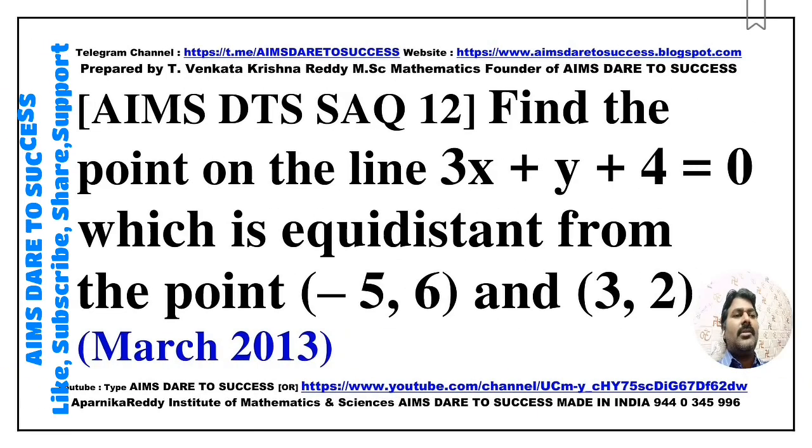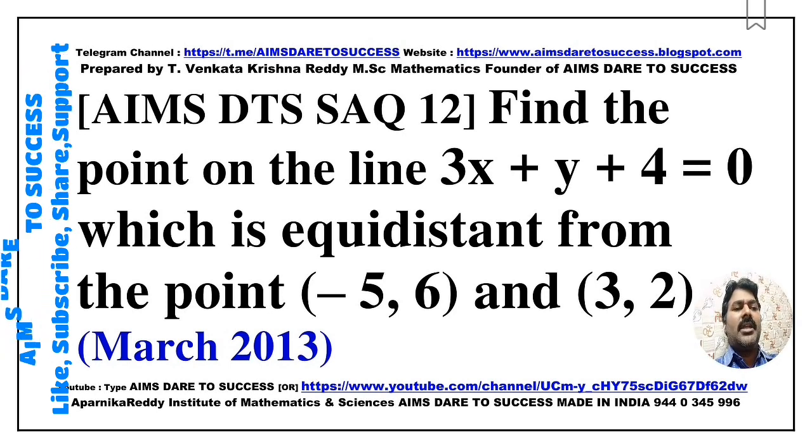Next SAQ 12. Find the point on the line 3x + y + 4 = 0 which is equidistant from the points (-5, 6) and (3, 2). This question came from March 2013.